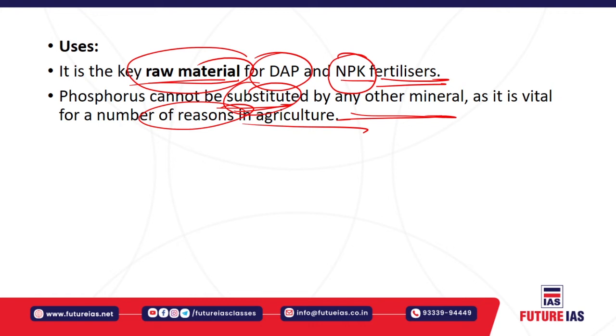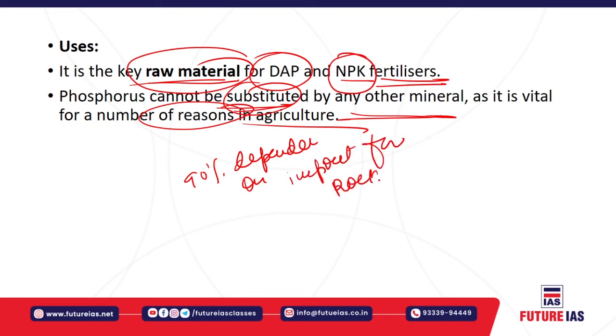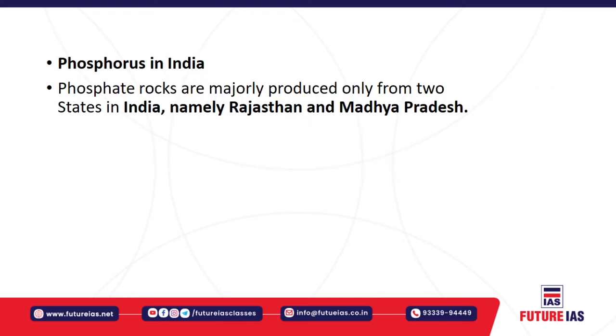So currently India is 90% dependent on imports for this rock phosphate. So you can understand that 90% of the need for this rock phosphate is basically met through import. So it is basically of greater worry for India.